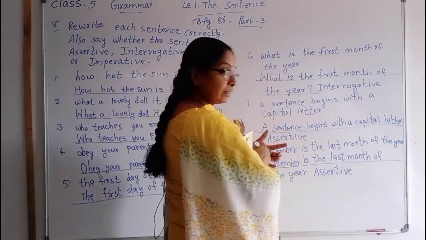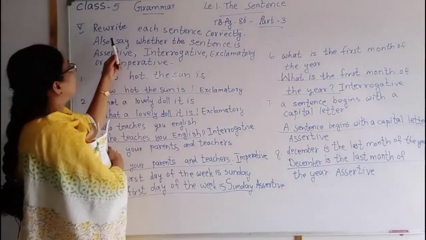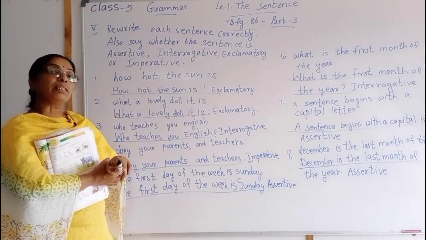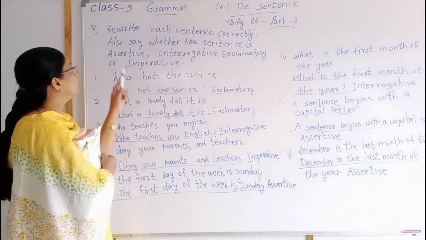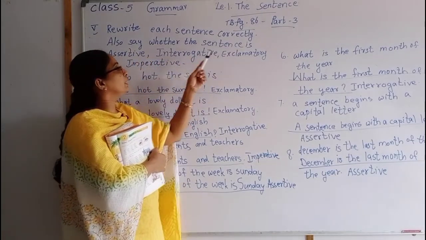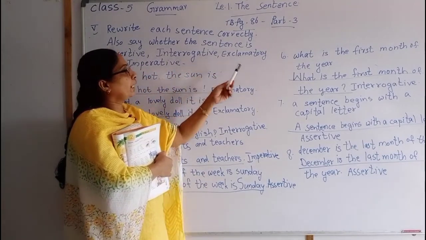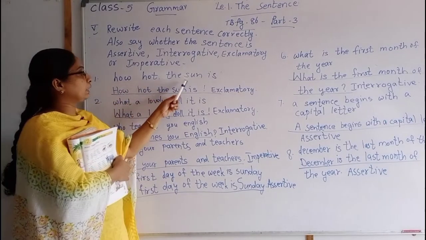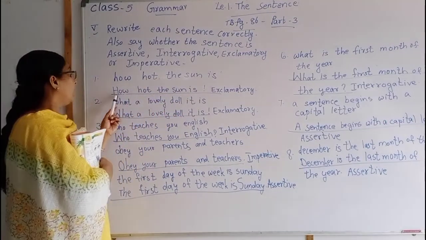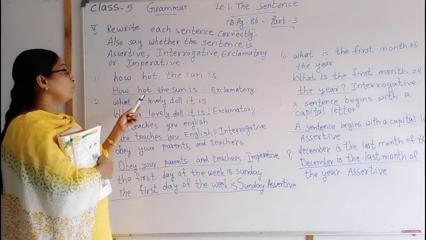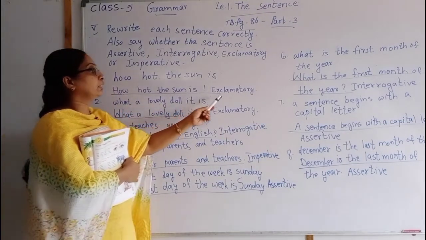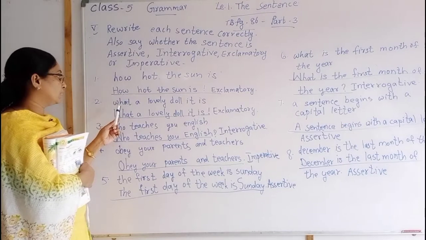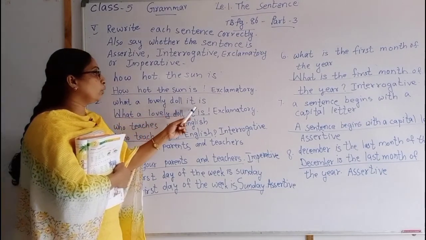These are the exercises, children. Once again, rewrite each sentence correctly. When you get sentences with some mistakes, we should rewrite them first. Then also say whether the sentence is assertive, interrogative, exclamatory or imperative. The first is how hot the sun is. We rewrite the sentence, H is capital. That is an exclamatory sentence. We showed some expressions.